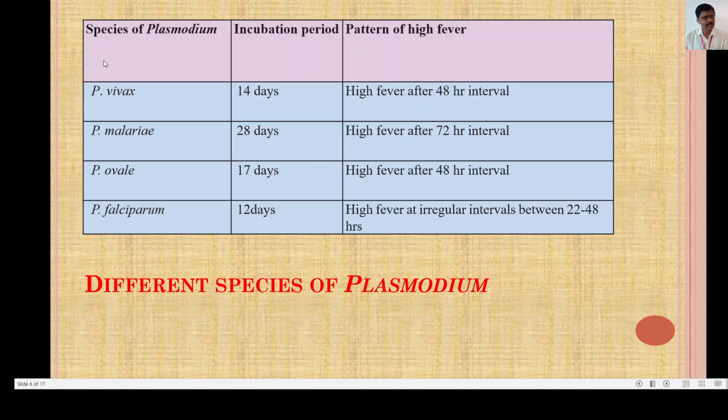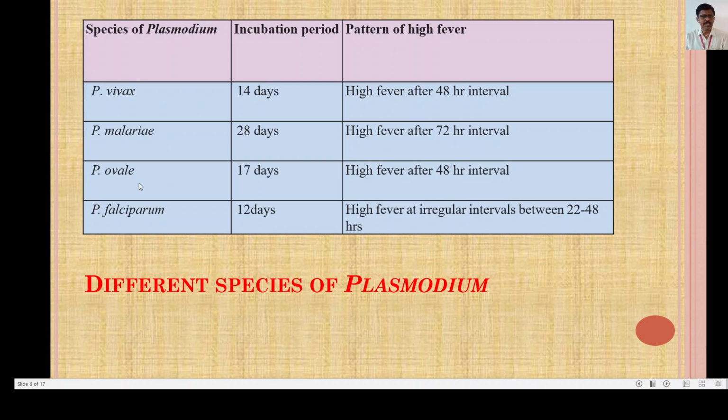Now what is the name of the species? This is Plasmodium vivax, and the incubation period for this disease is 14 days. It has high fever after a 48-hour interval. Now the interval between the fevers is about 48 hours. The second species, Plasmodium malariae, has an incubation period of 28 days. It shows high fever after an interval of 72 hours.